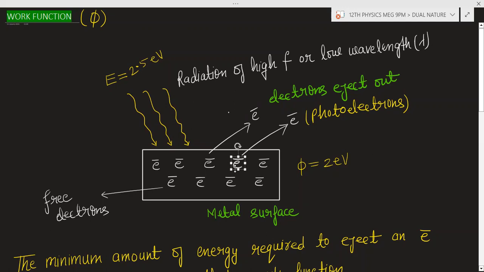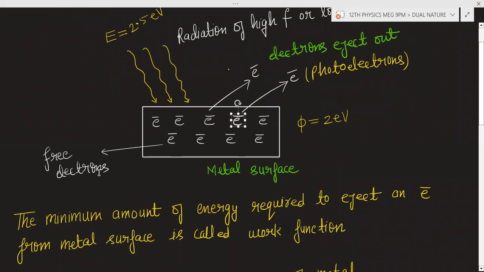And if there is no collision of this electron with another electron, means this electron still has energy of 0.5 electron volt. That 0.5 electron volt energy will become the kinetic energy of this ejected electron.